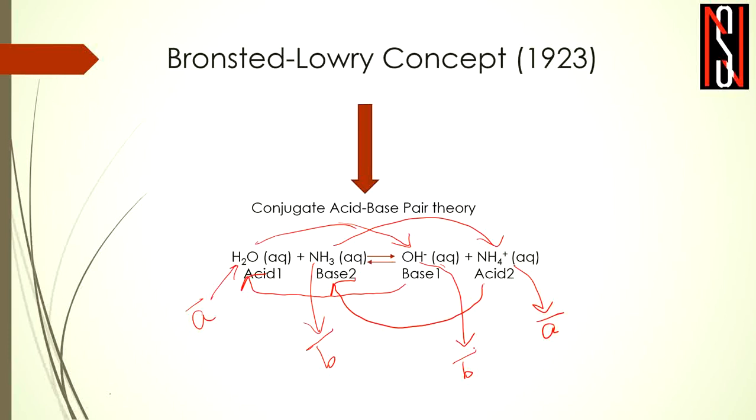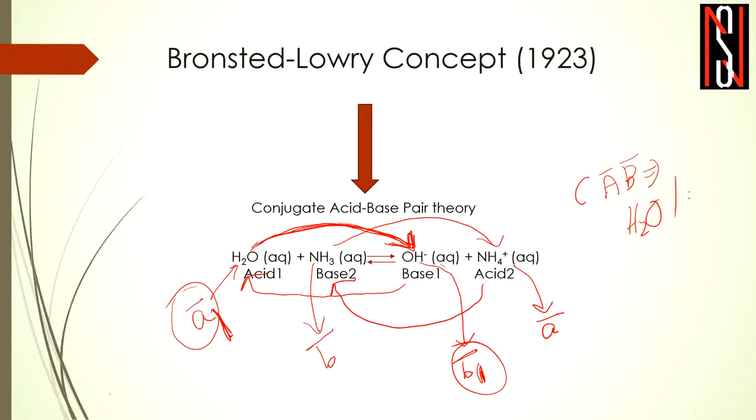So we will start with acid. On the left hand side we take this acid, and for example we name it acid 1. Now this acid 1 is being converted to OH-, right? So H2O is being converted to OH-. If this H2O is acid 1, then this OH- should be base 1, right? So this becomes the conjugate acid base pair: acid 1 and base 1. The conjugate acid base pair is then H2O and OH-.